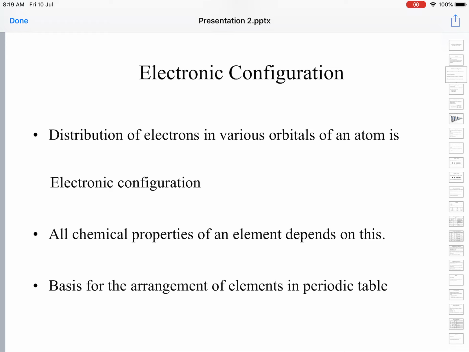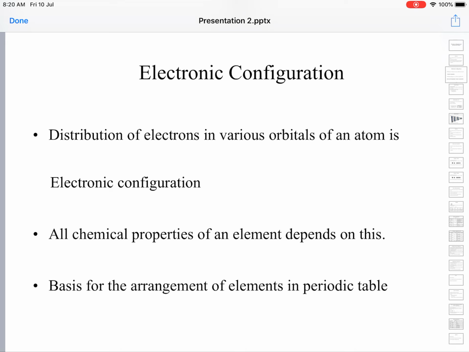This is called the electronic configuration. We can define that distribution of electrons into various atomic orbitals of an atom in the ground state is called electronic configuration or electron distribution. Usually we use the term electronic configuration.